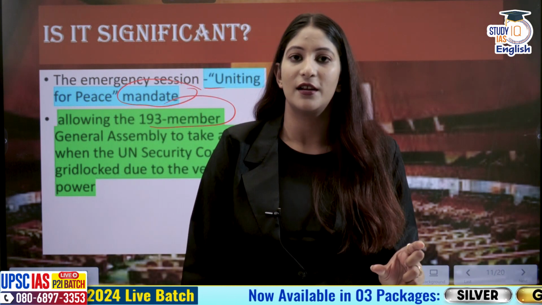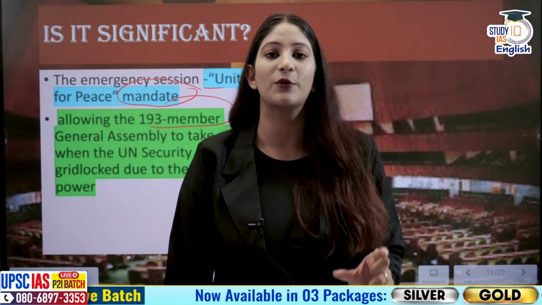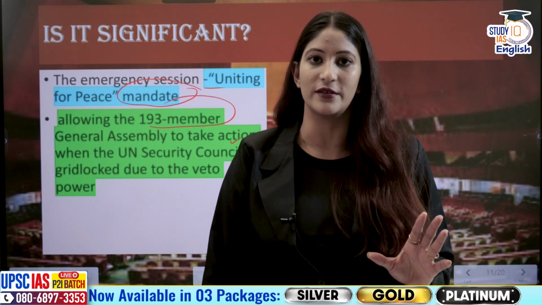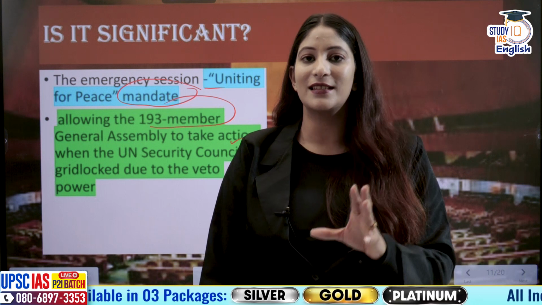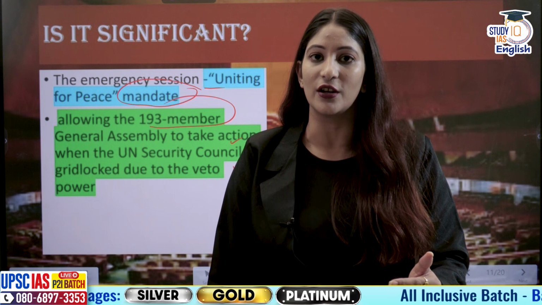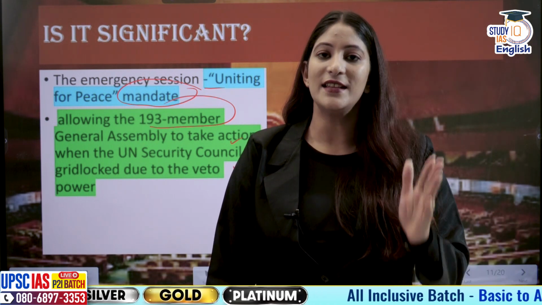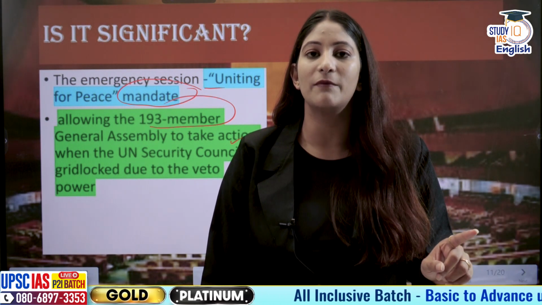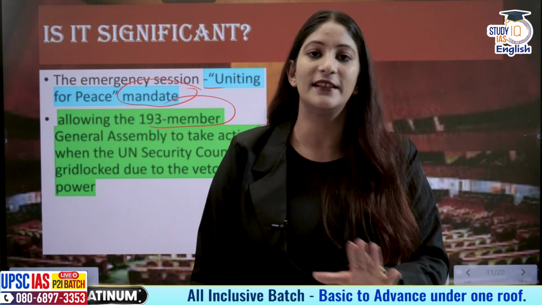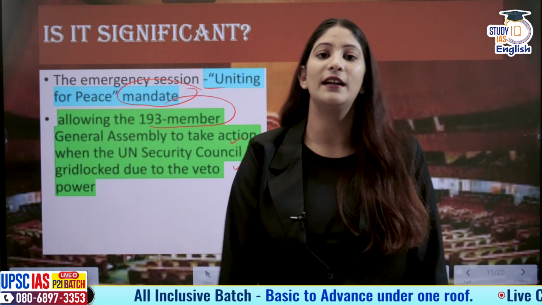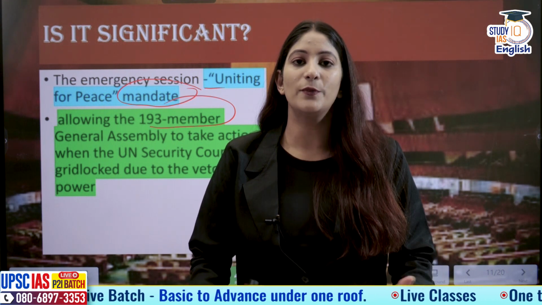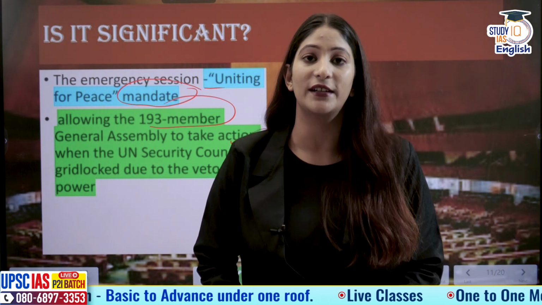A veto power is an absolute power that is provided to all the permanent five members of the United Nations Security Council. If any country exercises this power, that means it is prohibiting the resolution or any action to continue. Once any one of the five permanent members exercises veto, the resolution or the action becomes dead and it doesn't get adopted. And that is why India has been calling for a more reformed United Nations Security Council. Why provide such an absolute power in such volatile times?